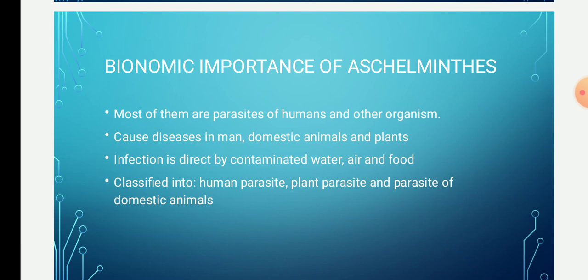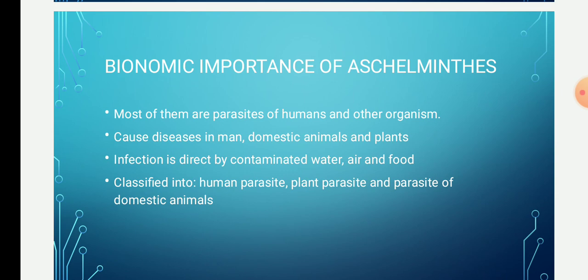They cause little or extensive damage in the host they are dependent on. In general, there are about 50 species of roundworms that live as human parasites. Most of them do not require intermediate hosts, so they complete their life cycle in one particular host only.